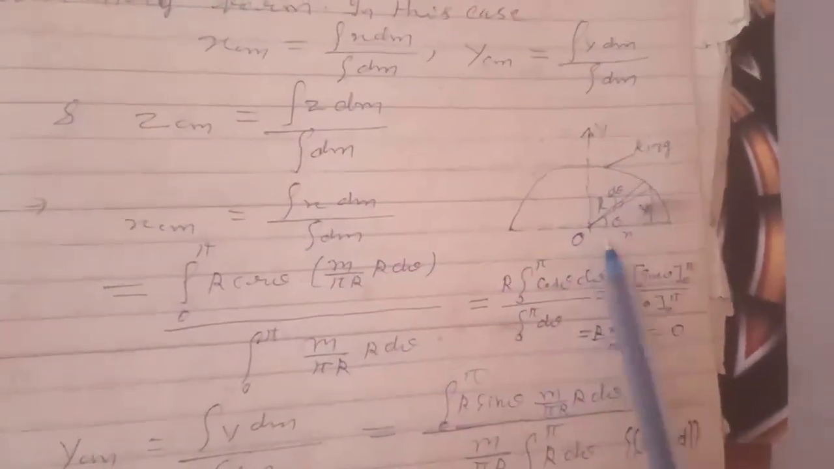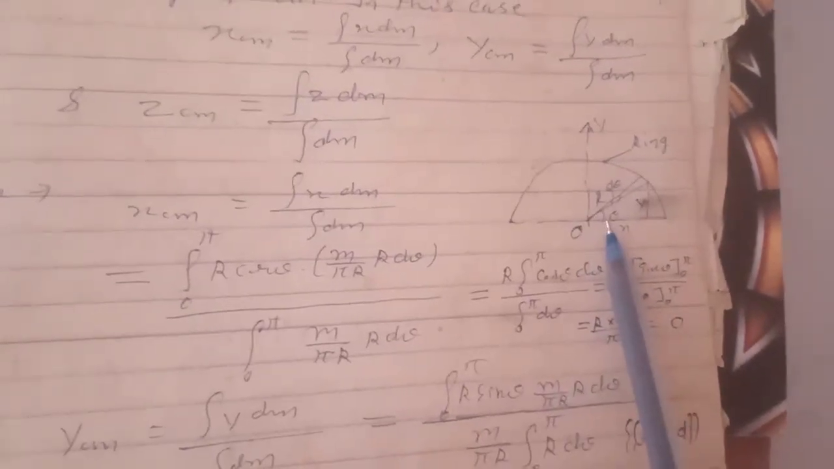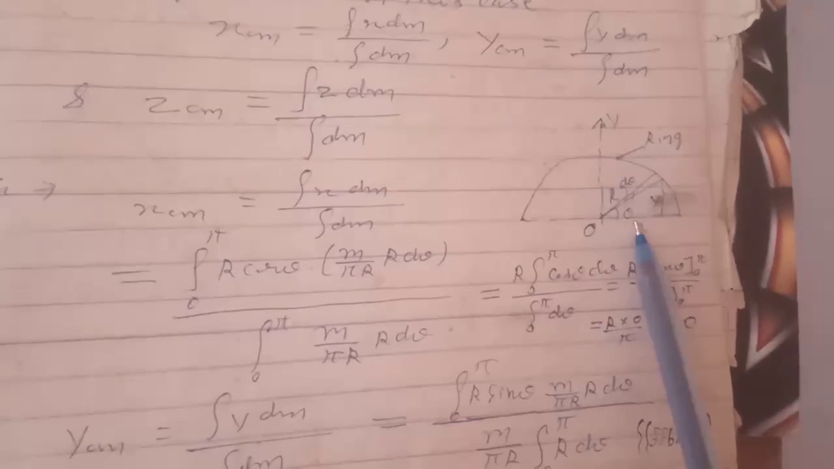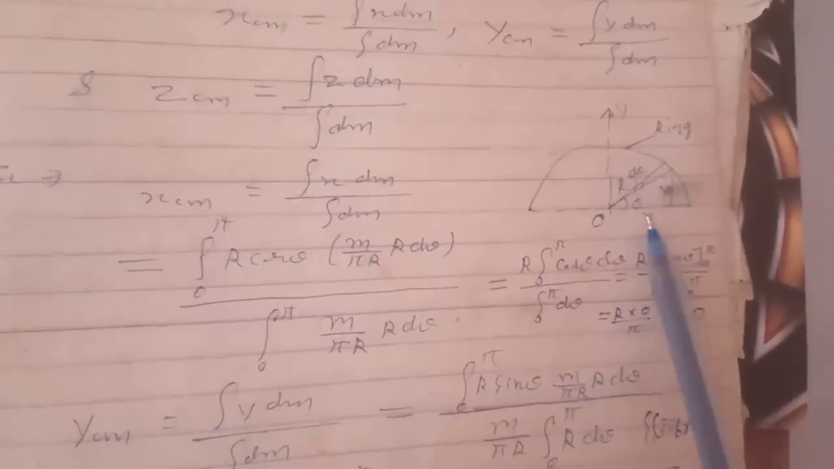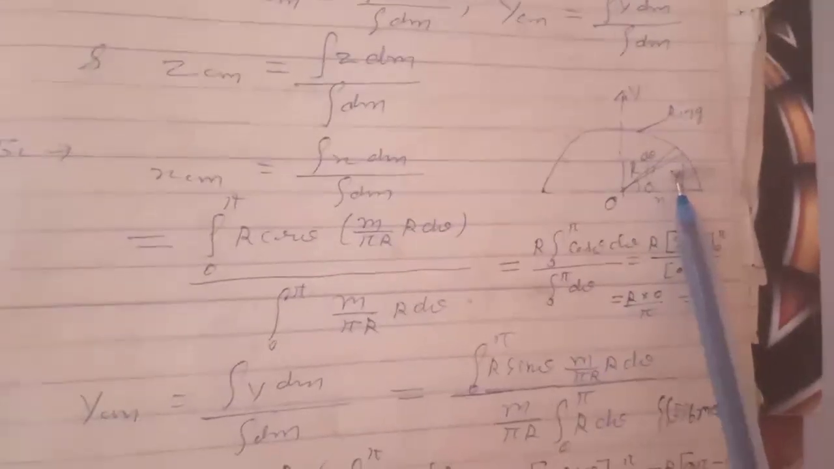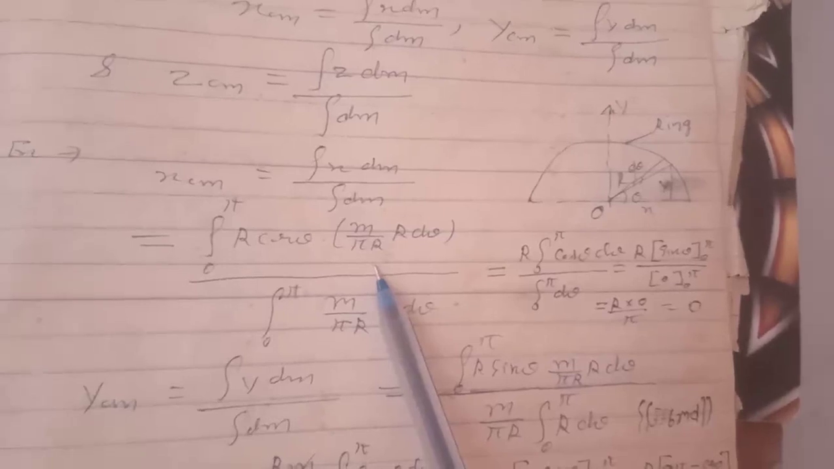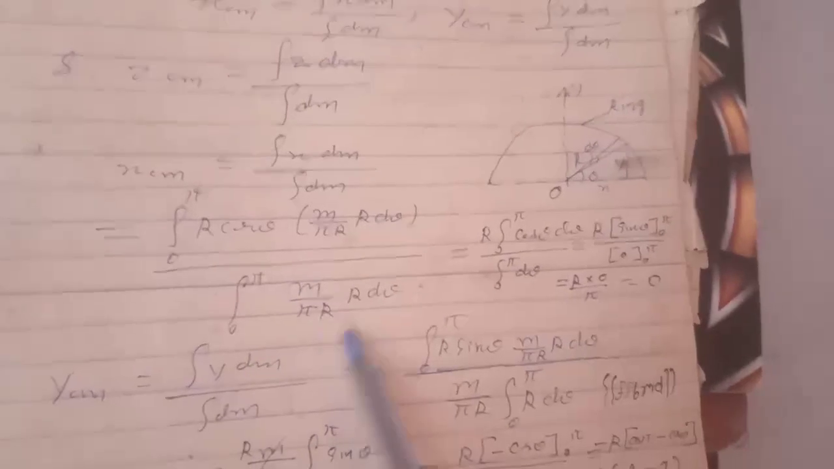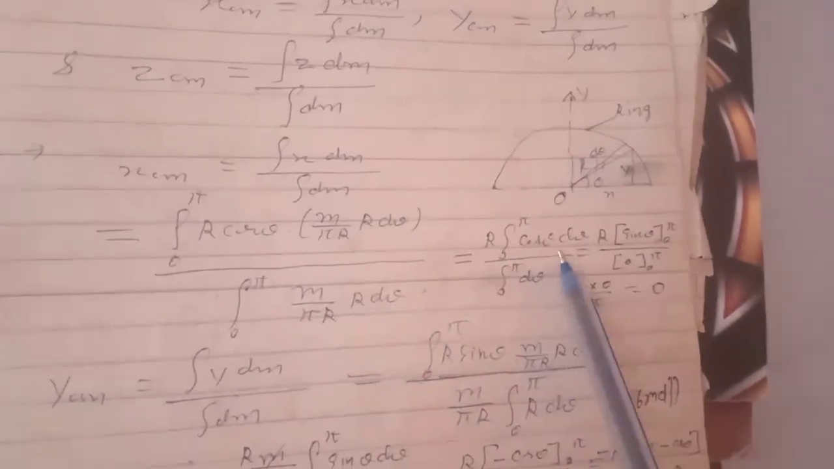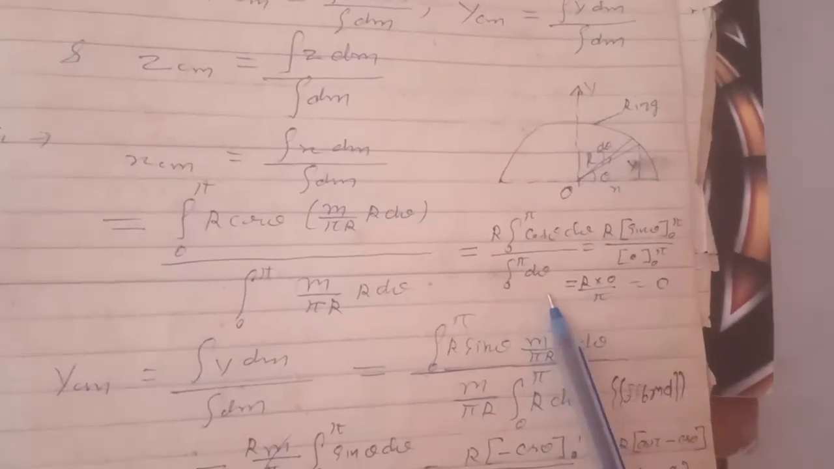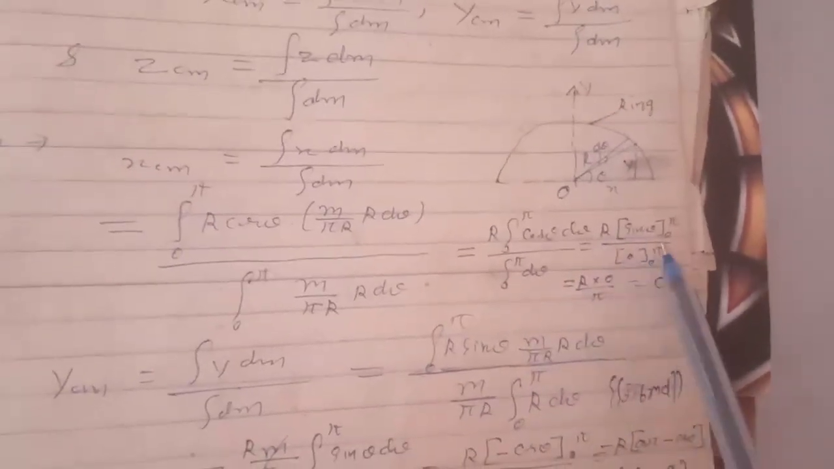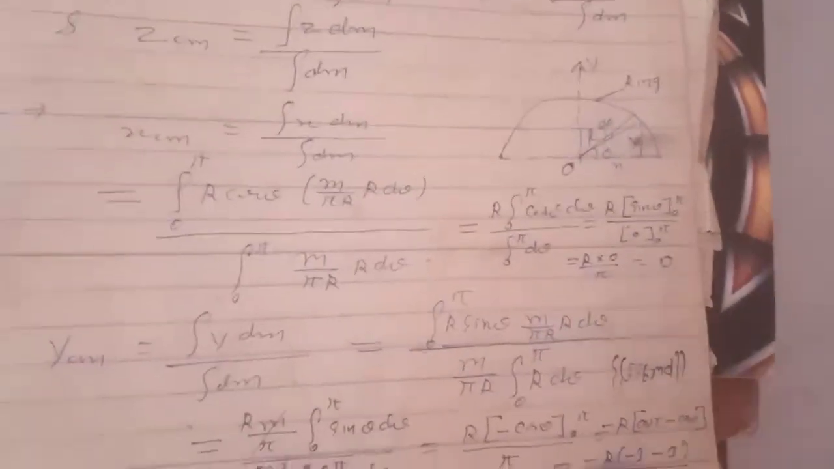The x position, if this is theta, will be r cos theta and this is r sin theta. So xcm is integration from 0 to pi of r cos theta into m by pi r into r d theta, divided by integration from 0 to pi of m by pi r into r d theta, or r into integration of cos theta d theta from 0 to pi by integration of d theta from 0 to pi, which is r into sin theta from 0 to pi by theta, equals r into 0 by pi, equals 0.